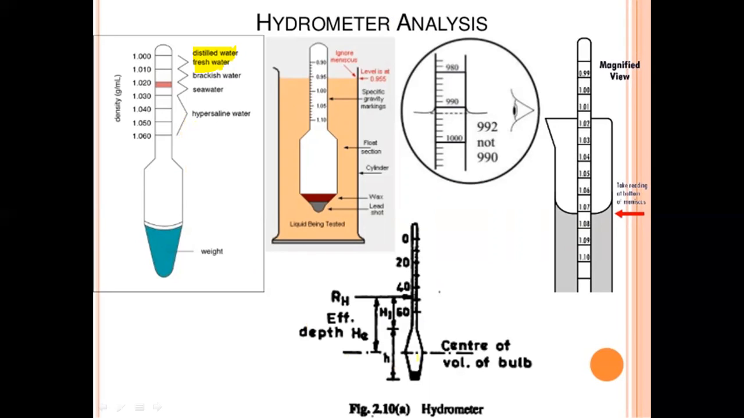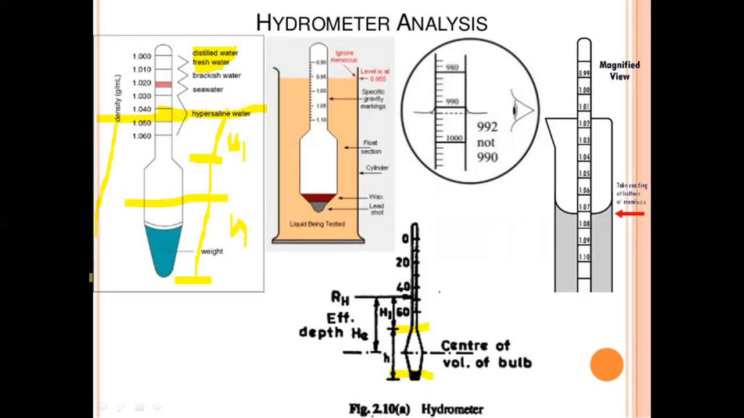So in this, see the center of the bulb, means this portion. It is taken to height h1, and it is the end of the bulb. Total height is the H. This portion, and above the taking reading, this is the h1.